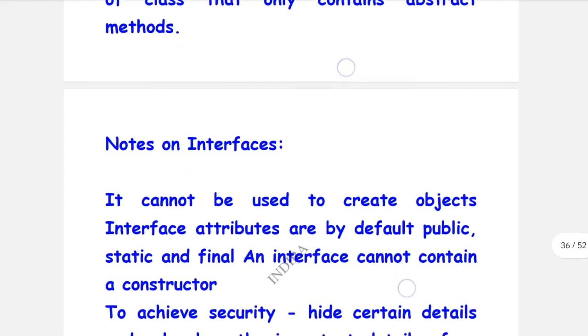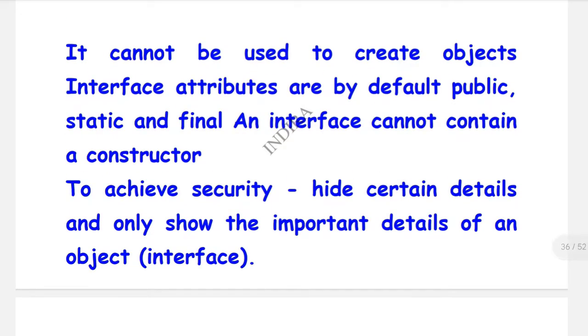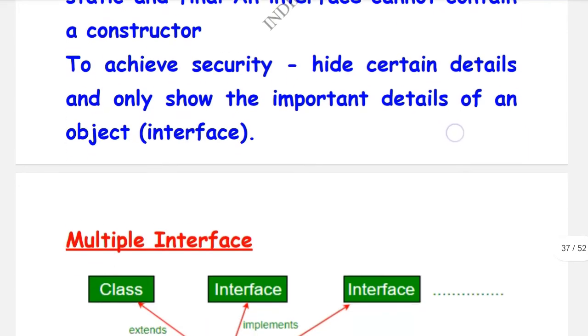Notes on interface, that means the answer for the interface question. It can't be used to create objects. An interface can't create objects. Interface attributes are by default public, static and final. Interfaces don't contain a constructor. And coming to interface security, it hides certain details and only shows the important details of an object. That means an interface hides the internal details and shows only important details and functionalities.